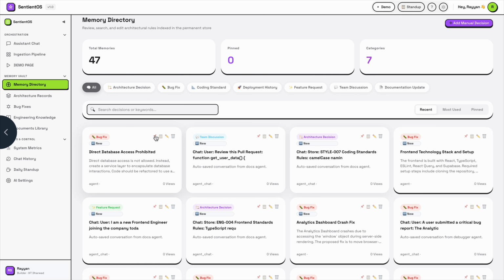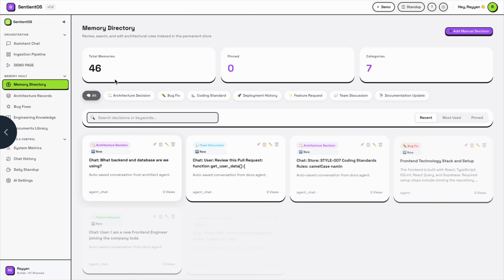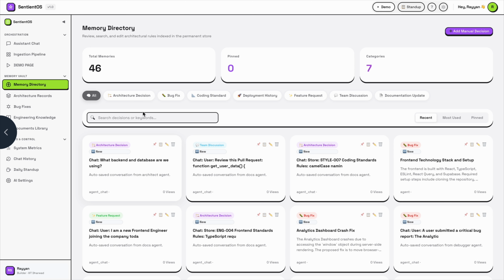You can pin this memory, also edit this, and also you can delete the memory. Yeah, deleted, and it becomes 46.